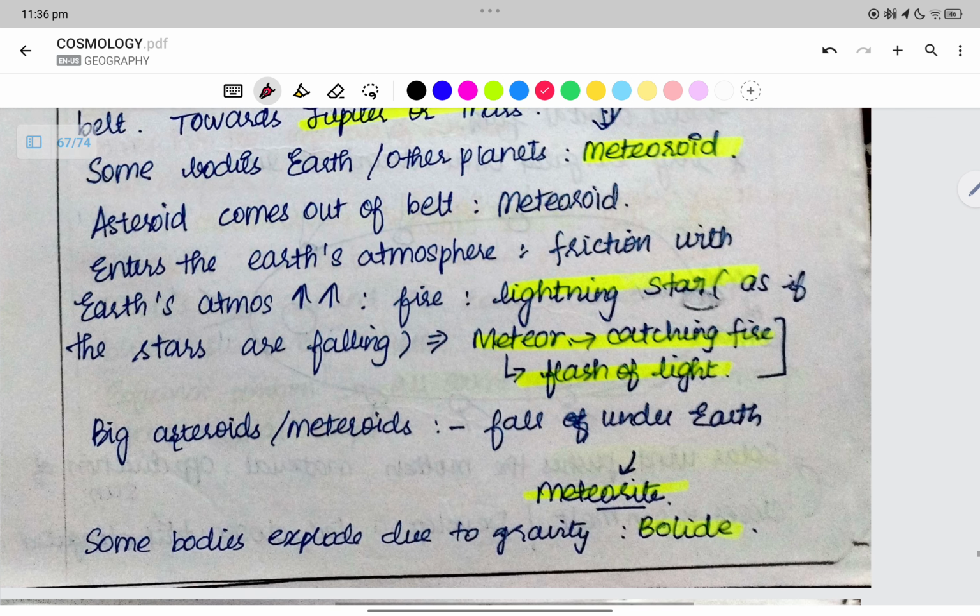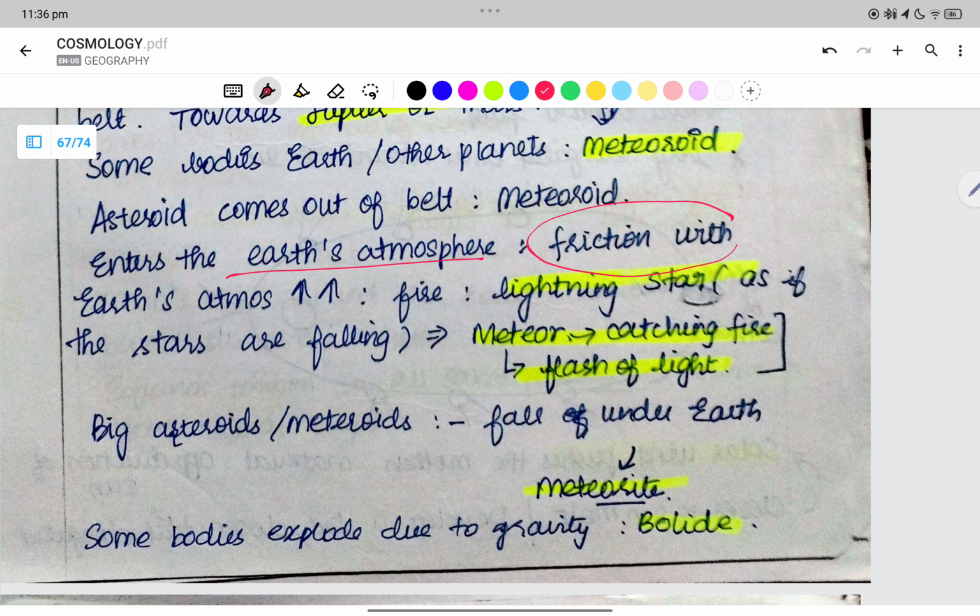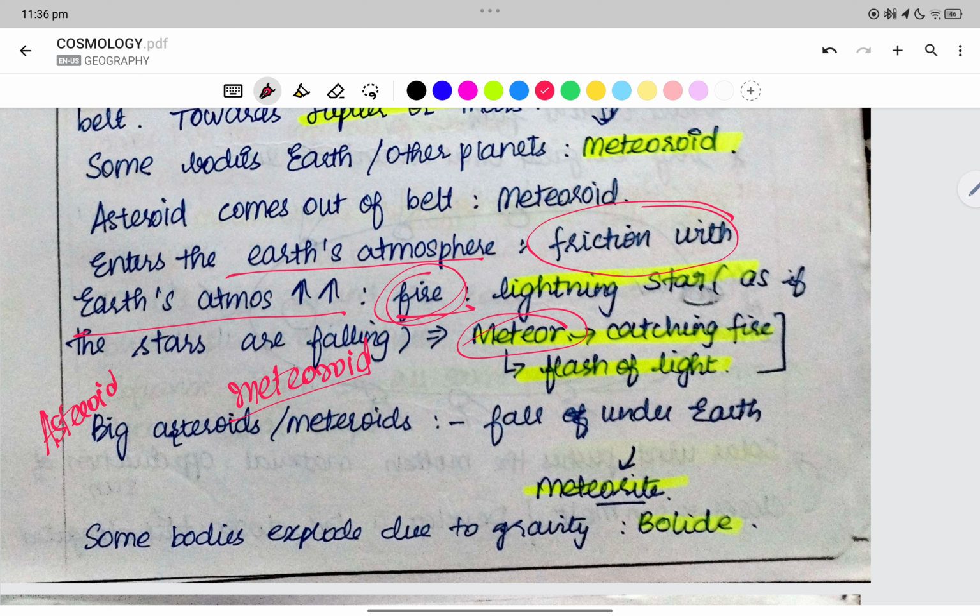When this meteoroid enters the Earth's atmosphere, friction with the atmosphere makes it start catching fire. Meteoroid is when it is outside the asteroid belt. Now, when it enters the Earth's atmosphere and catches fire, it becomes a meteor.